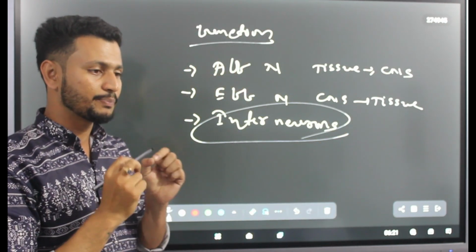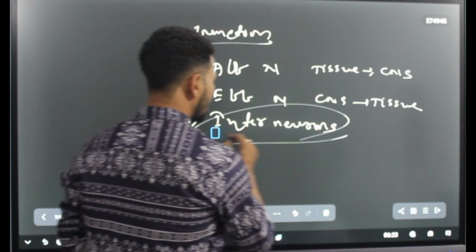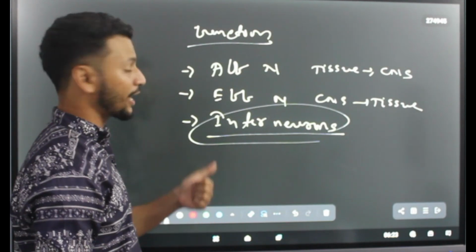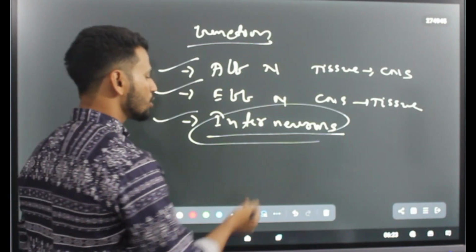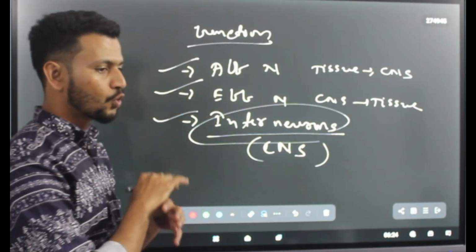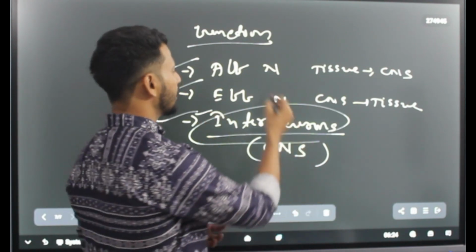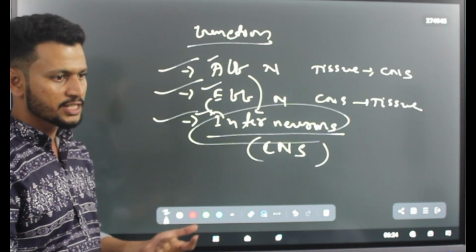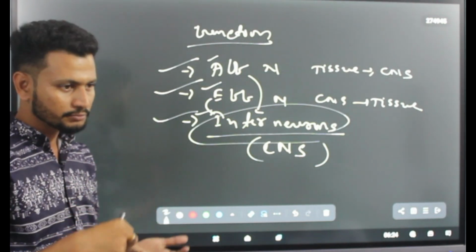Interneurons are the neurons which are specifically present in the brain or CNS. Interneurons are the third type of neuron according to function. Interneurons are specifically found in the CNS. That means all the coordinated activity and controlling is conducted by interneurons. We can alternatively say that afferent and efferent neurons are connected to interneurons only. Whatever impulse is transferred or signaled, it is by the help of interneurons only. That is the control system of the brain.